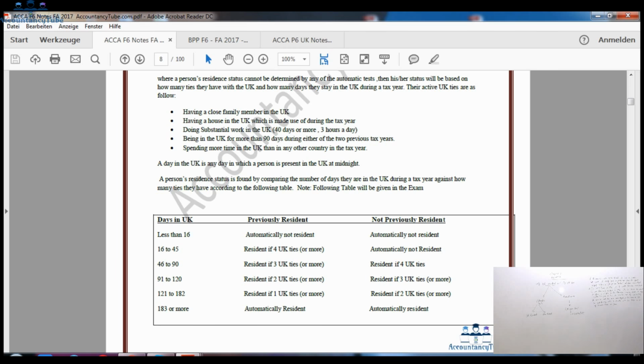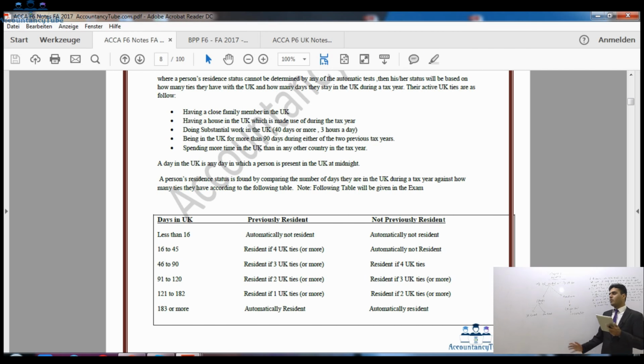So there are different ties which are considered UK ties. But now what are ties? There are certain UK connections which HMRC says if you have that connection, you will be considered to have one tie. If you have another connection, that is the second tie. Likewise, there are 5 ties.